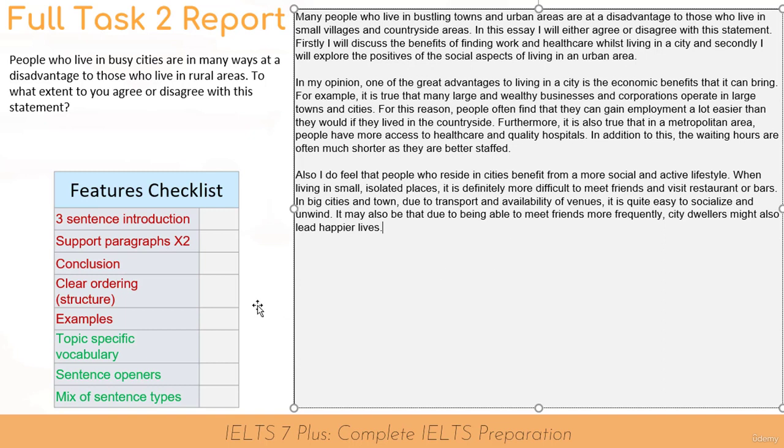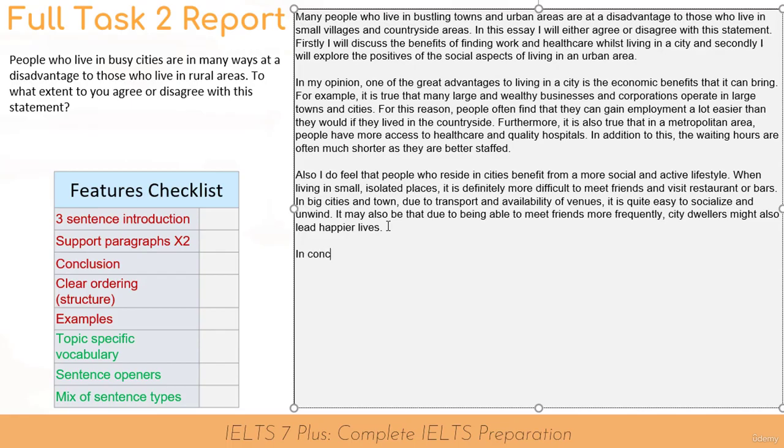It's now time to move on to our conclusion, where I will give my opinion once more. Okay, so as I am giving my opinion, the conclusion for an agree or disagree essay will have two sentences. The first sentence will paraphrase my main ideas, so not paraphrasing the question like in the introduction. I will paraphrase myself, very quickly mention healthcare and socializing and economic reasons. And the second sentence will reaffirm and restate my opinion.